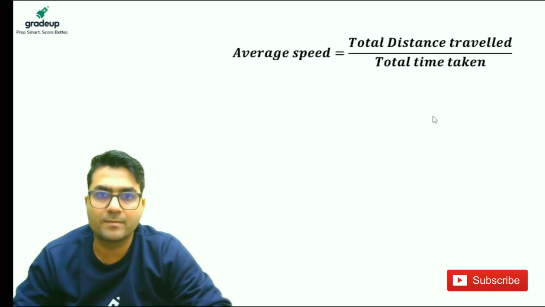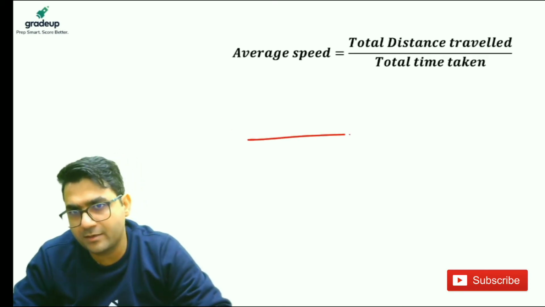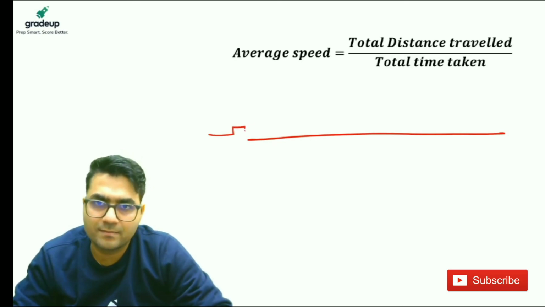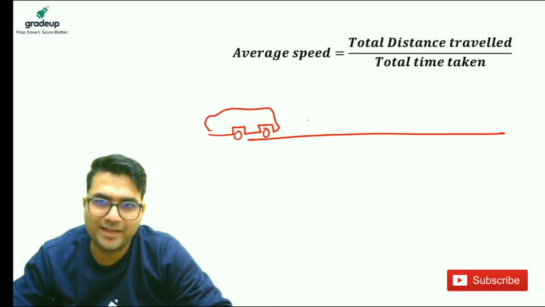Suppose this is a track and here we have a bus like this.